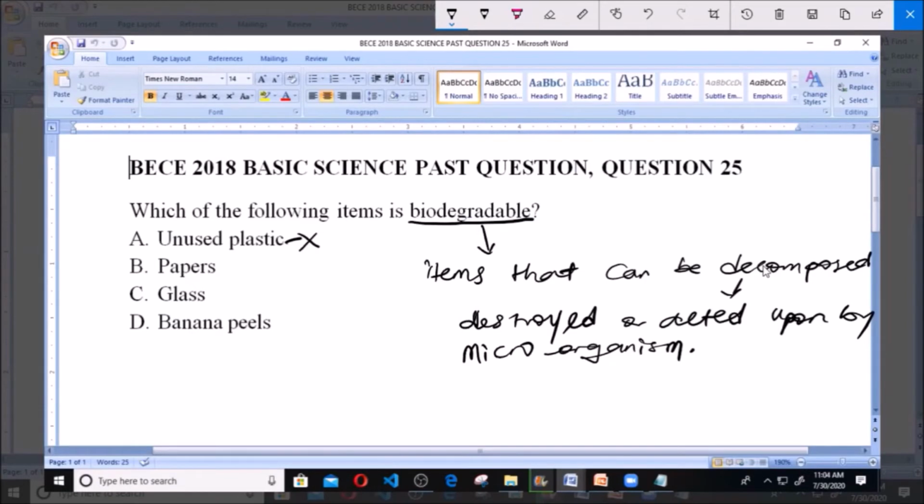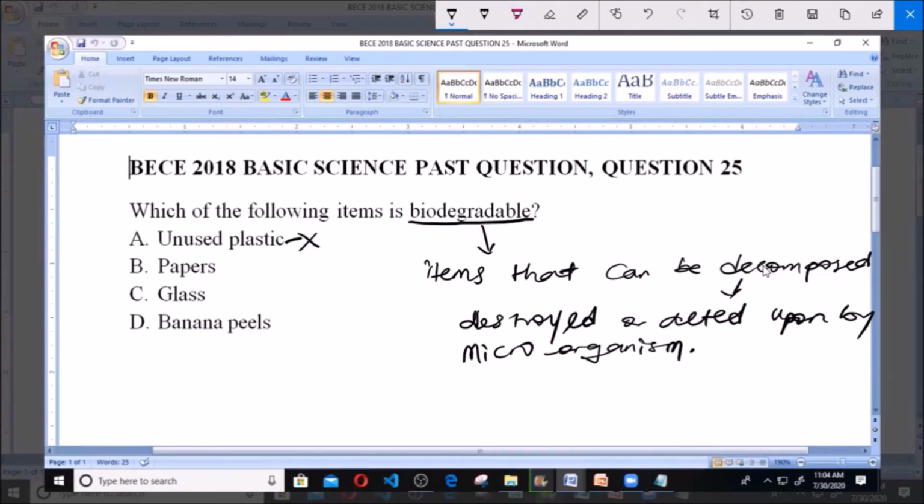Now, D says banana peel. Banana peel is a plant material. And like we know, plant and animal materials, or plant and animal products, can be decomposed. They can be acted upon by microorganisms. When you leave banana peel for a long time, you discover that microorganisms will act on it and destroy it. It will decay.